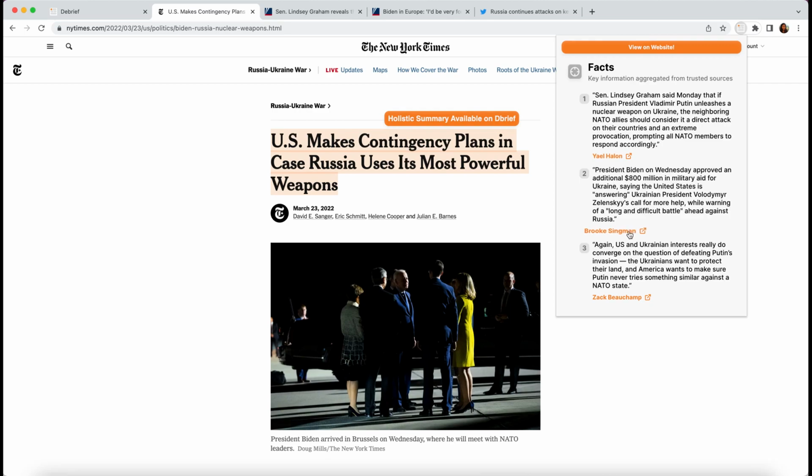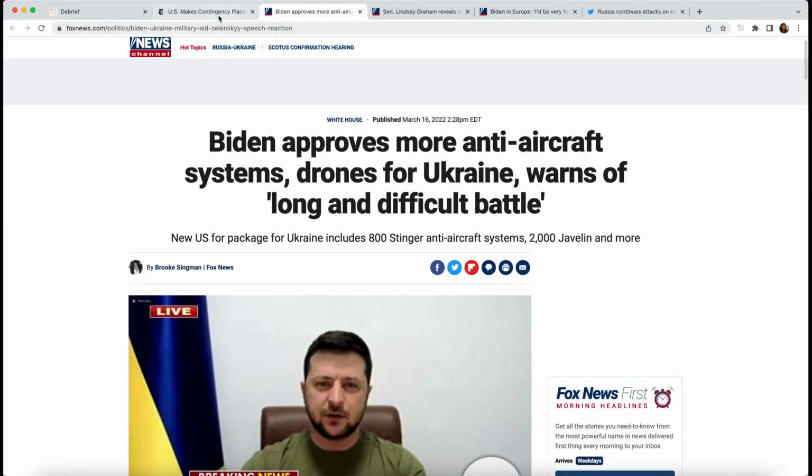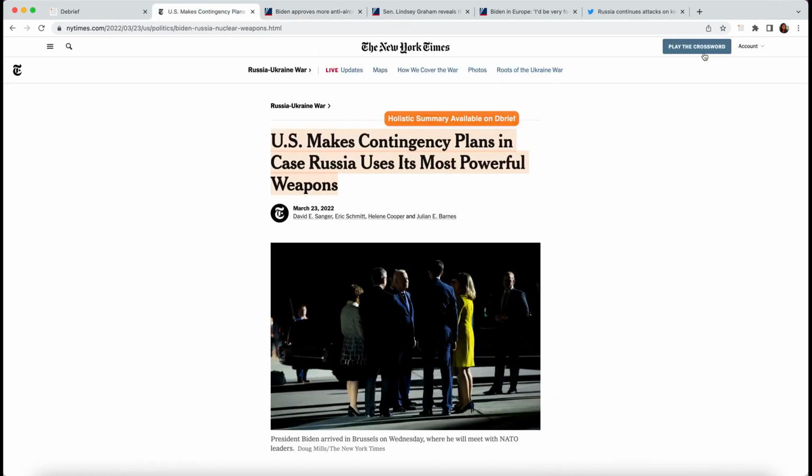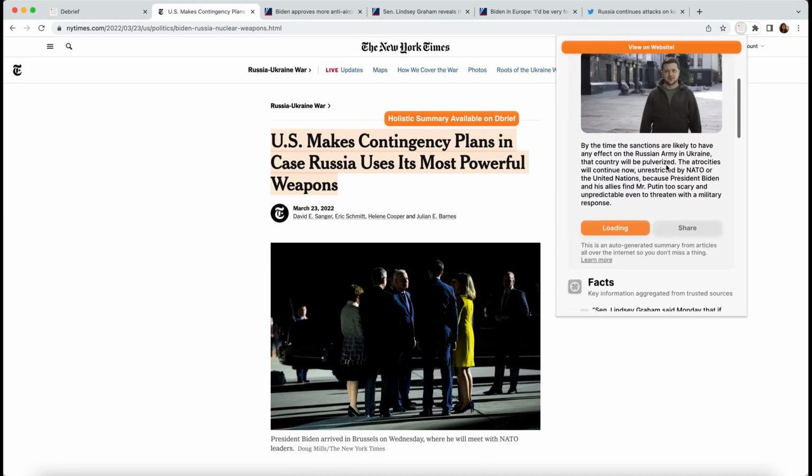So this can be a source like, let's say, Fox News, right, that's talking about this issue. So as you can see here, we are directly referencing information that's given on Fox News about this issue as well. So that gives you a holistic understanding of what the key information is that each of these sites are saying.